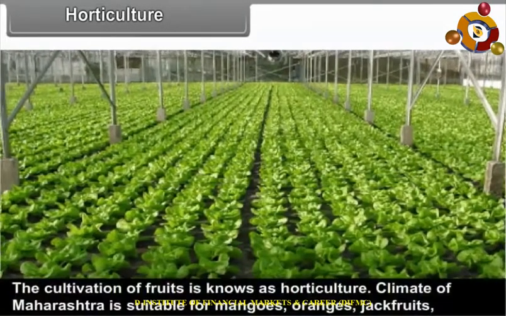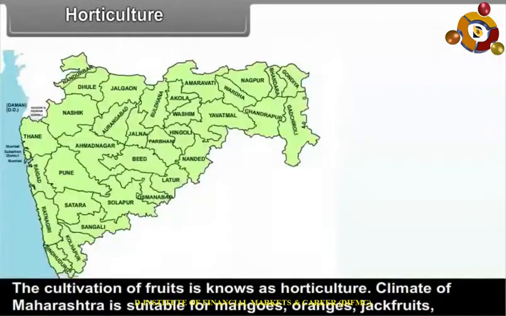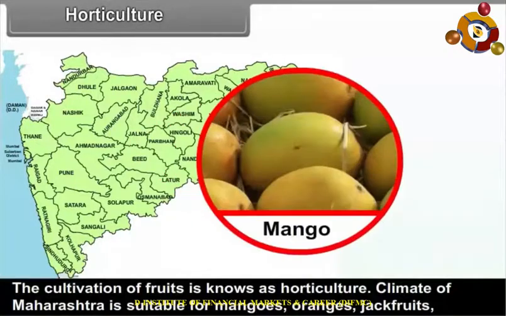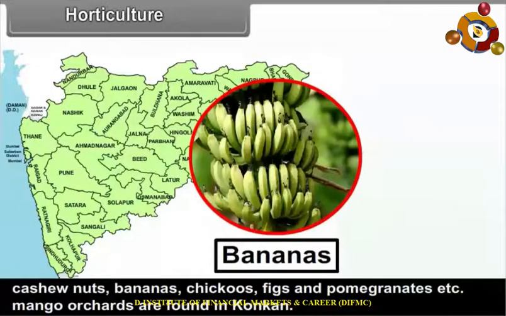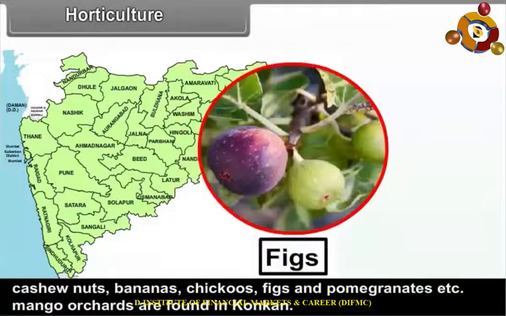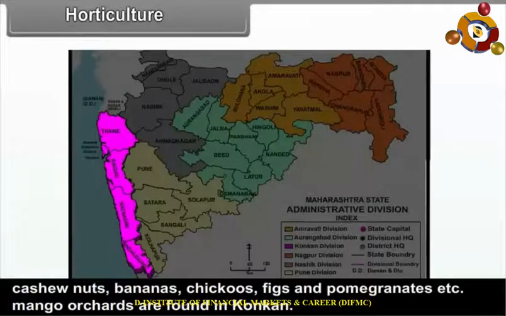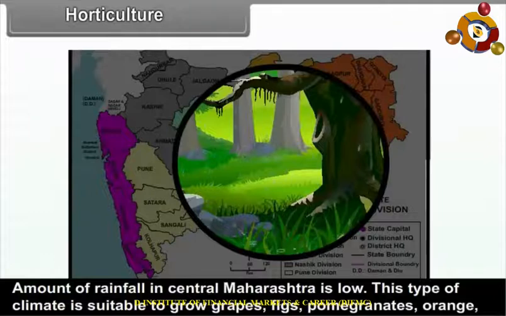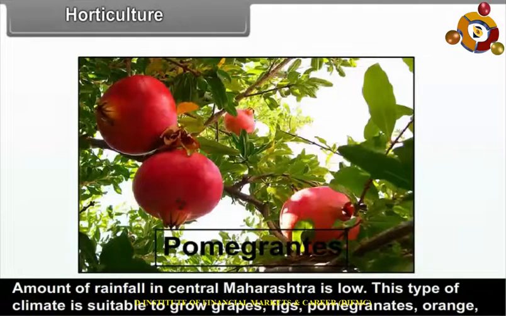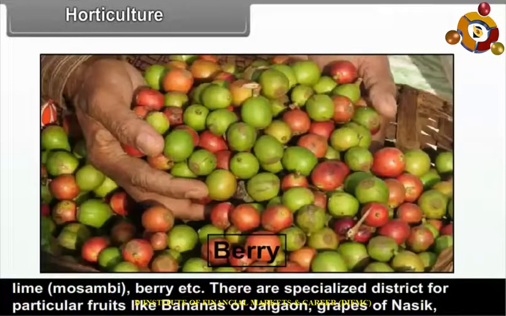Horticulture. The cultivation of fruits is known as horticulture. The climate of Maharashtra is suitable for mangoes, oranges, jackfruits, cashew nuts, bananas, chikus, figs, pomegranates, etc. Mango orchards are found in Konkan. The amount of rainfall in central Maharashtra is low. This type of climate is suitable to grow grapes, figs, pomegranates, oranges, sweet lime that is mosambi, berries, etc.